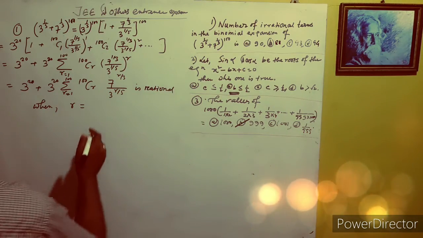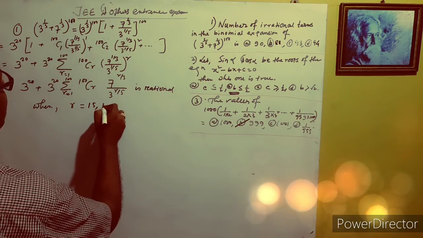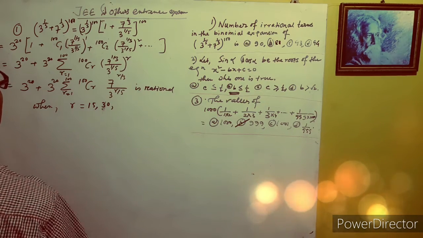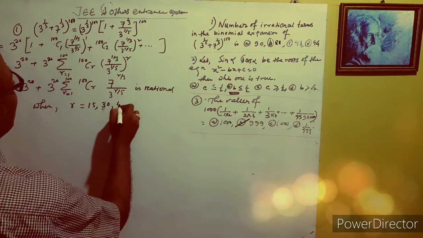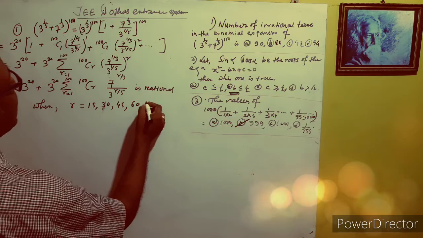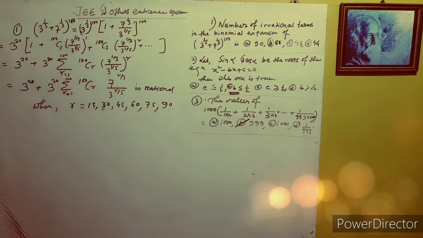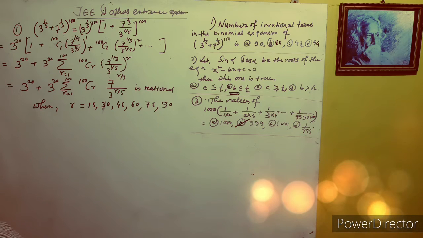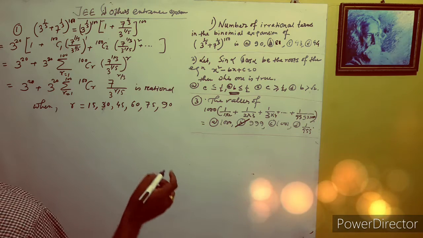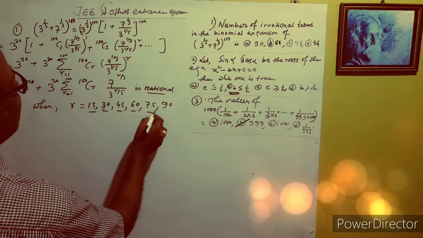So the multiples of 15: 15 times 1 is 15, 15 times 2 is 30, 15 times 3 is 45, 15 times 4 is 60, 15 times 5 is 75, and 15 times 6 is 90, and 15 times 7 is more than 100. So we get a rational term only when r is 15, 30, 45, 60, 75, and 90.